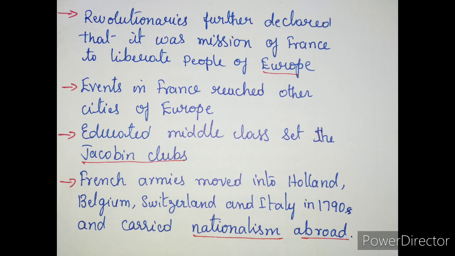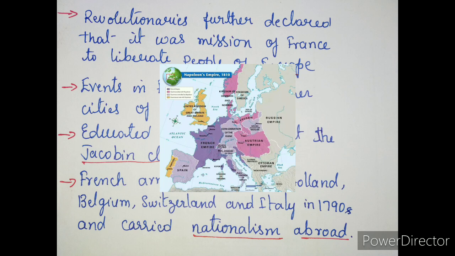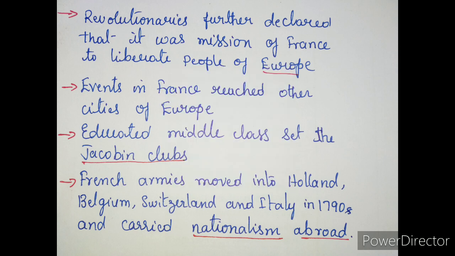When the news of the events in France reached different cities of Europe, students and other members of the educated middle class began to set up Jacobin clubs. Their activities and campaigns prepared the way for the French armies which moved into Holland, Switzerland, Belgium and Italy in the 1790s. With the outbreak of revolutionary wars, the French armies began to carry the idea of nationalism abroad also. That means they had to spread nationalism to other countries also.